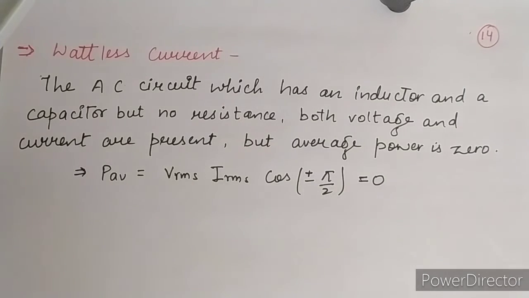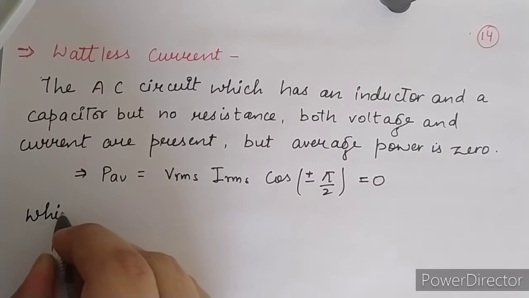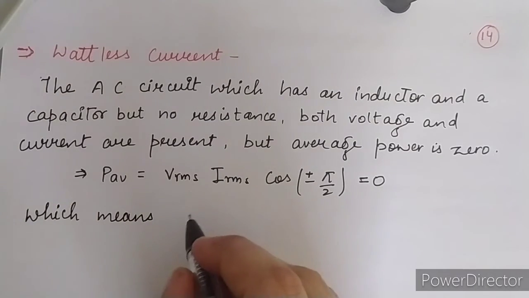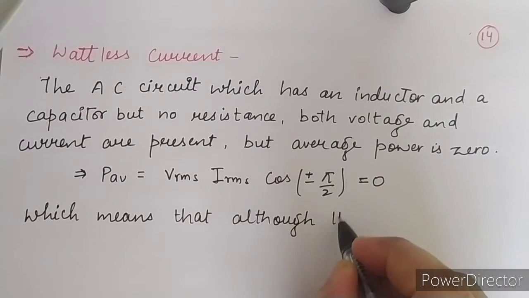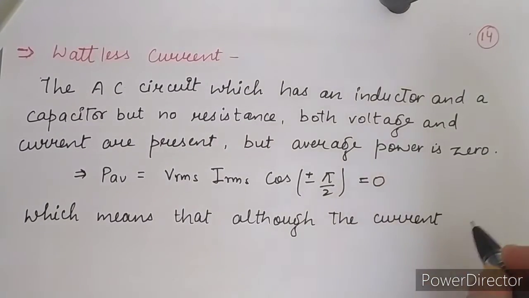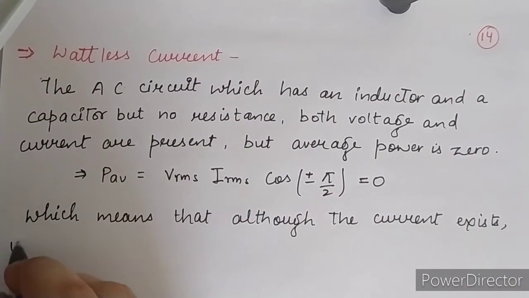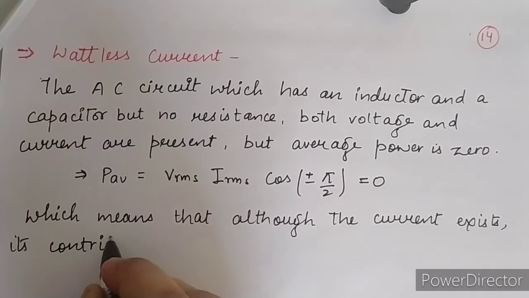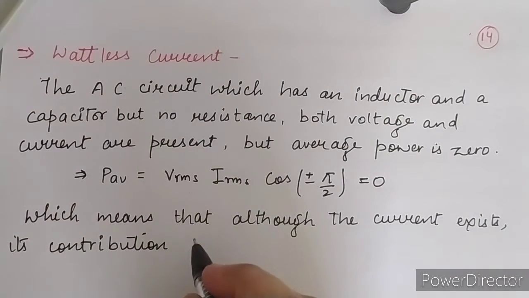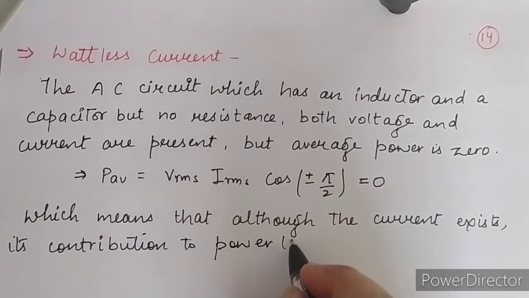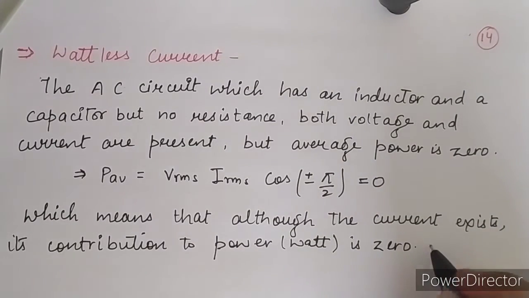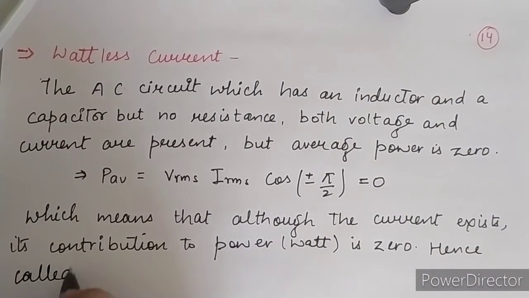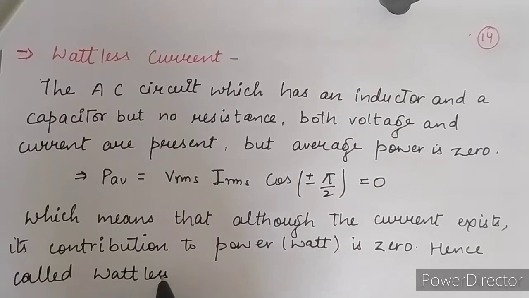Which means that although the current exists, its contribution to power, that is watt, is 0, and that's why it's called wattless current.